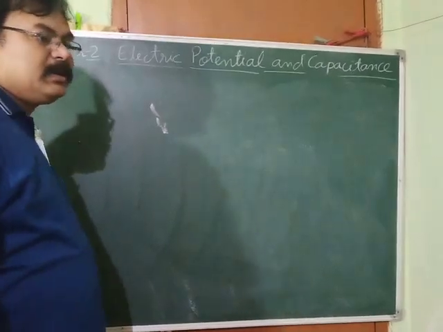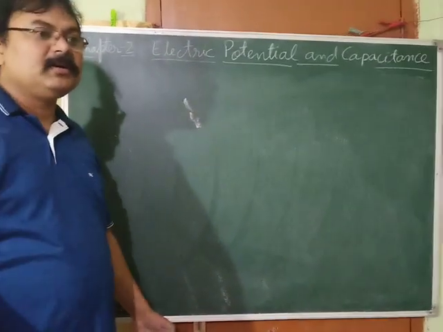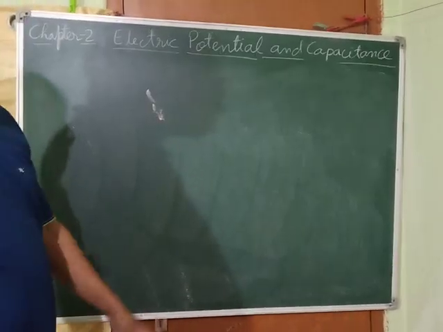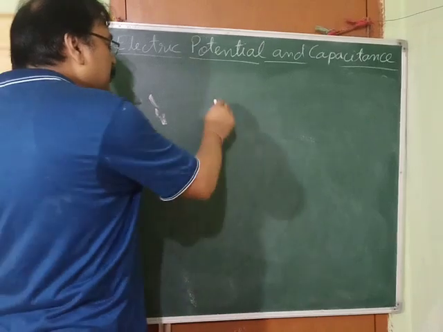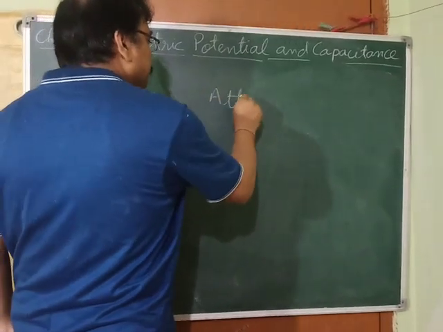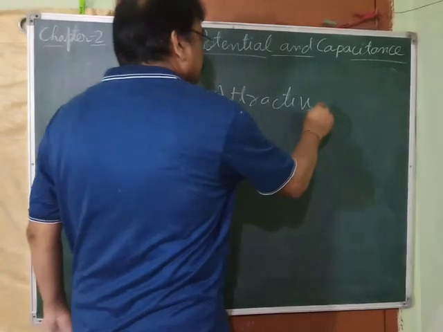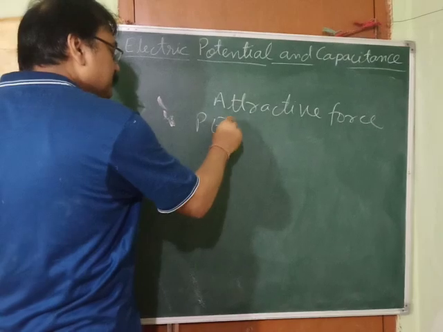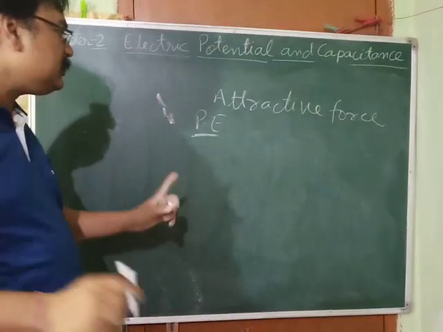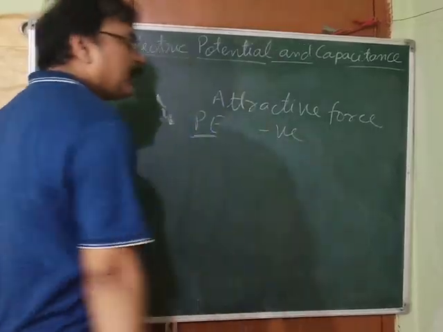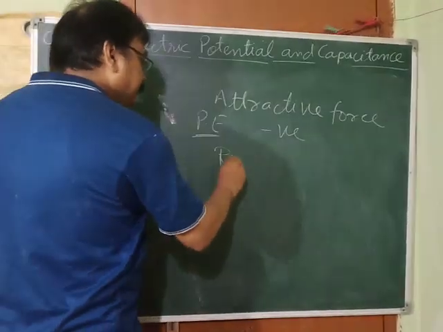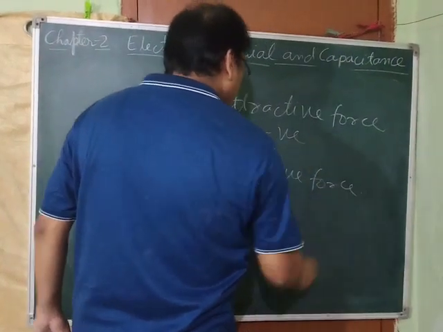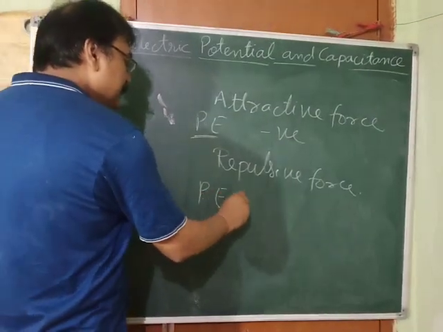As far as potential energy is concerned, it may be electrostatic potential energy, electric potential energy, magnetic potential energy, or gravitational potential energy. Whenever an attractive force is there, the potential energy, whichever type it may be, is negative. And if it is a repulsive force, then what you will find? Potential energy is positive.